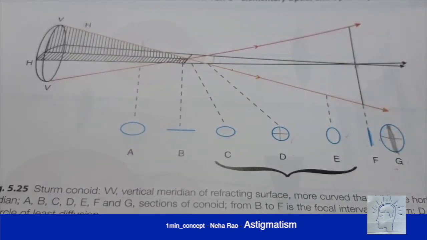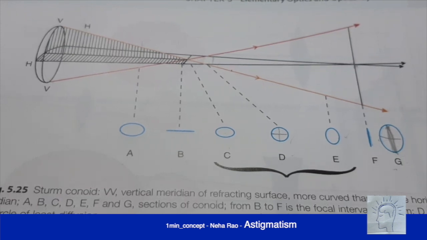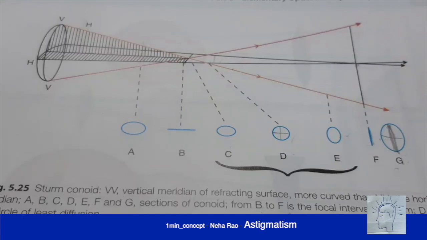So this is the concept of Sturm's conoid. I want you all to visualize it three-dimensionally. This is only a 2D representation of this.